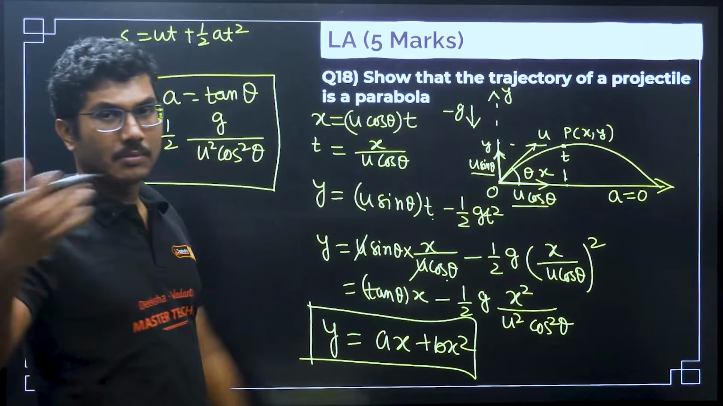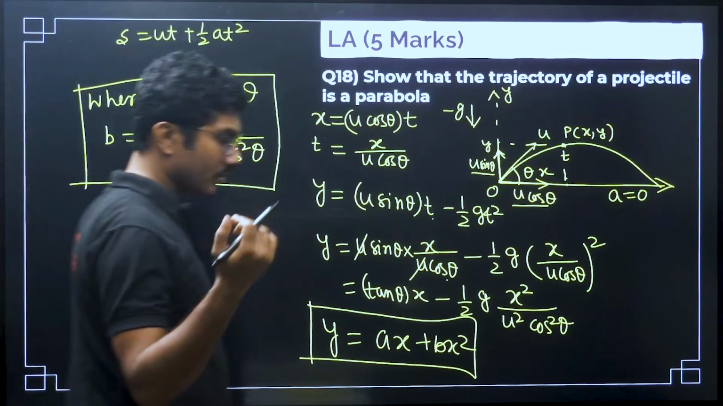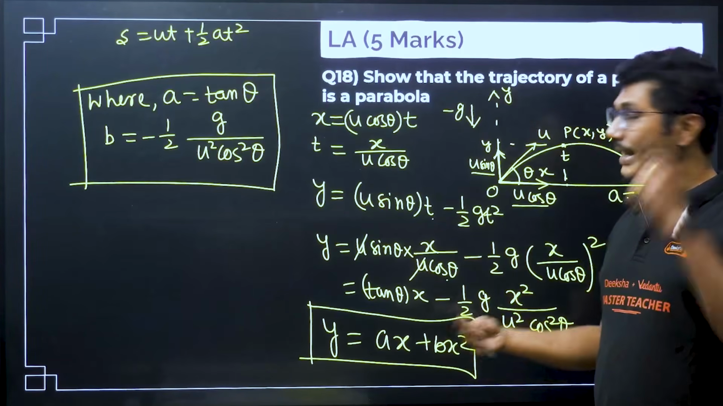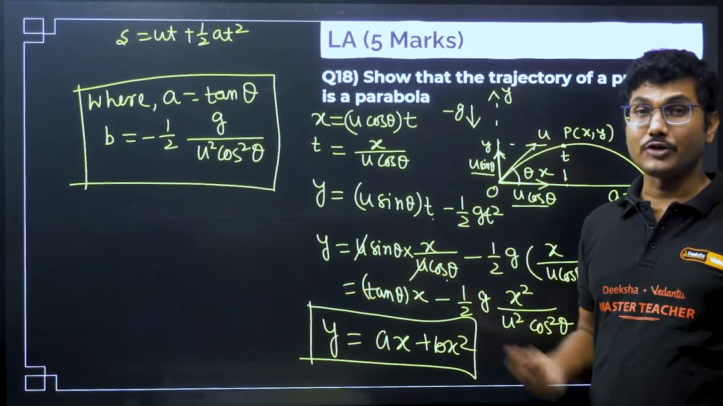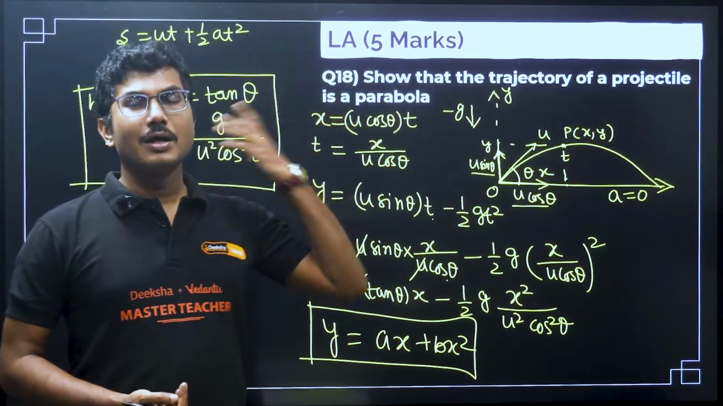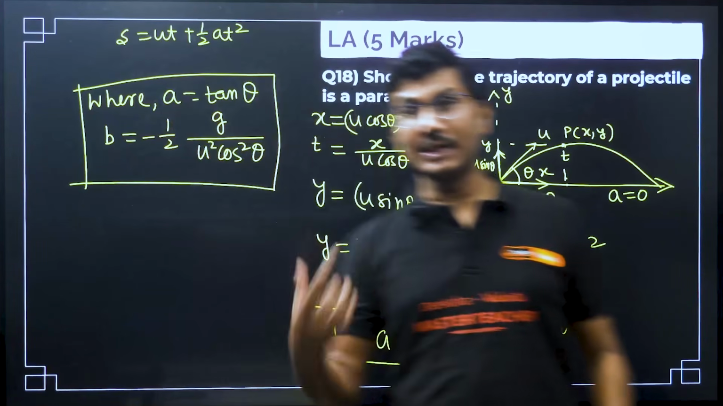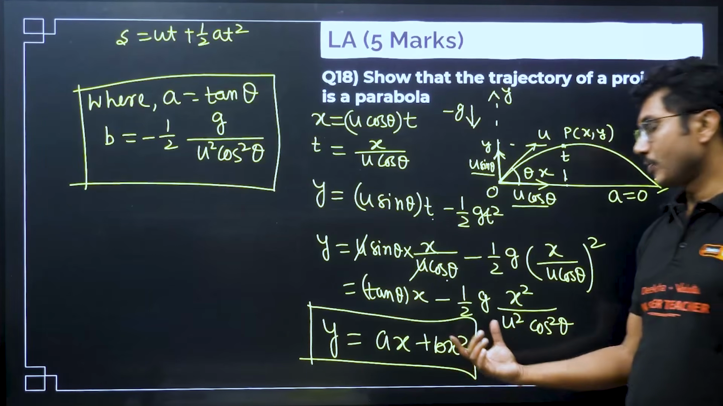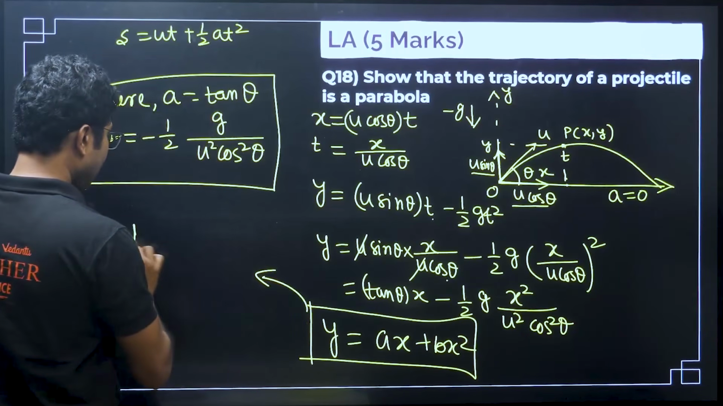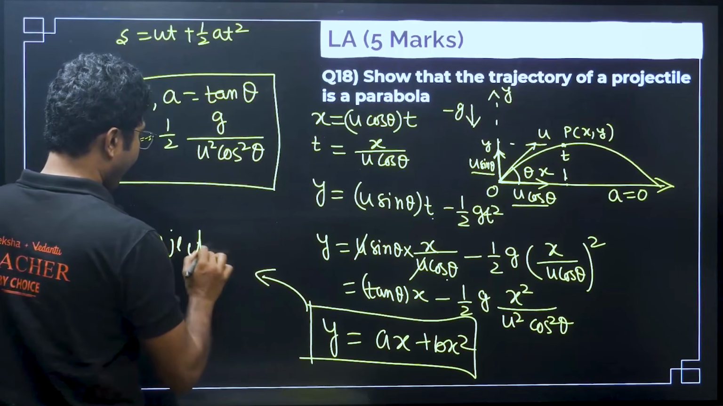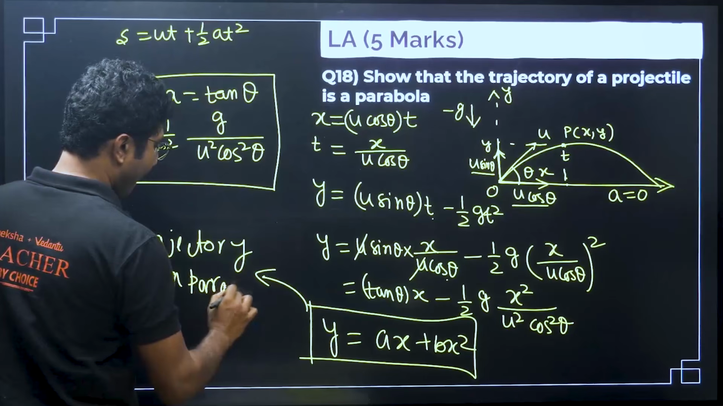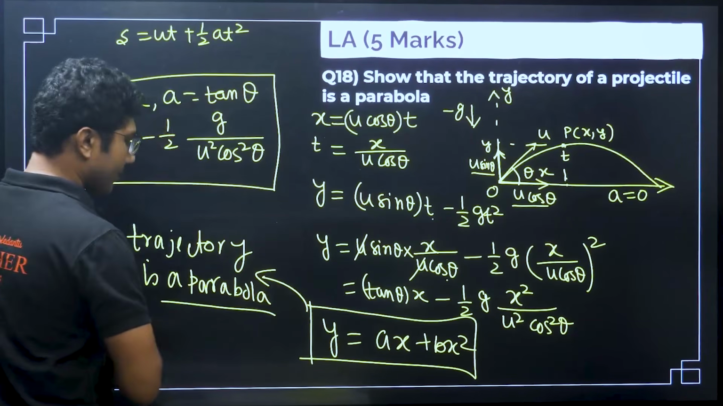You may have learned about parabola in your mathematics, but that equation was slightly different. It was y square equals 4ax, or x square equals 4ay. But that is a very specific equation, not the general equation. This is the general equation of a parabola. From here we can say that the trajectory is a parabola. That is what we were trying to show.